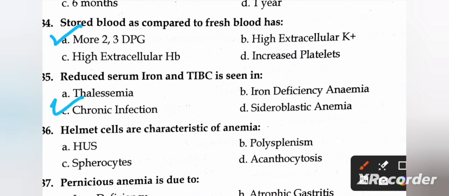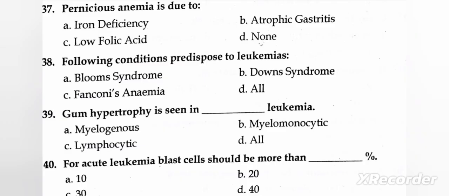Next question is, helmet cells are characteristic of anemia in A, HUS; B, hypersplenism; C, spherocytes; and D, acanthocytosis. So the right answer is A, HUS. Next question is, pernicious anemia is due to A, iron deficiency; B, atrophic gastritis; C, low folic acid; and D, none. So the right answer is B.